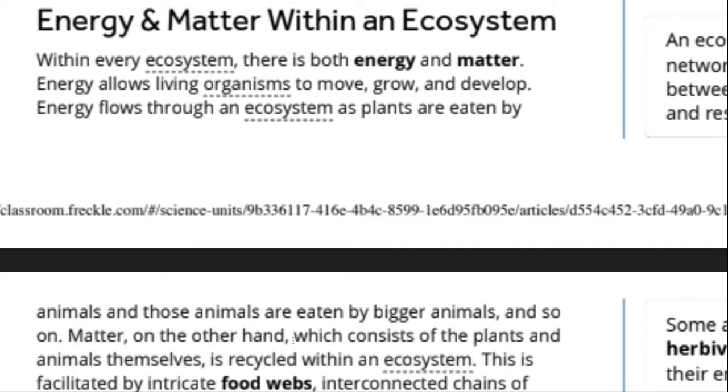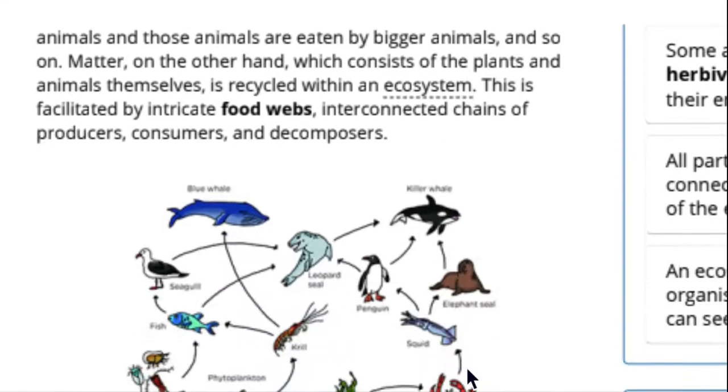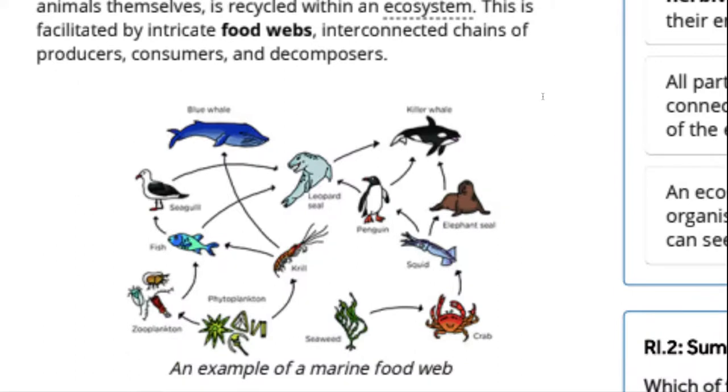Matter, on the other hand, which consists of the plants and animals themselves, is recycled within an ecosystem. This is facilitated by intricate food webs, interconnected chains of producers, consumers, and decomposers.